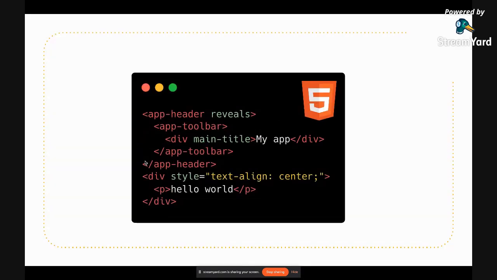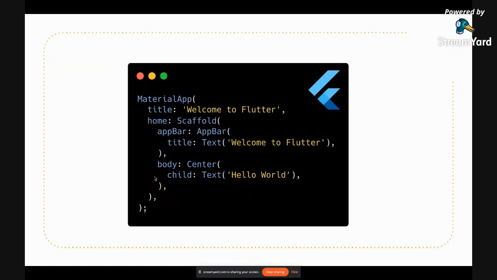Now if we see this again, in HTML you will see that we have an app header, and then we have a toolbar, and inside that we write a title, say my app. Then we have a div, and we say text align center, and then we say hello world. So div is basically kind of a container in Flutter, so that's again a widget. Now in Flutter you start with MaterialApp, then you say title, welcome to Flutter, home, Scaffold.